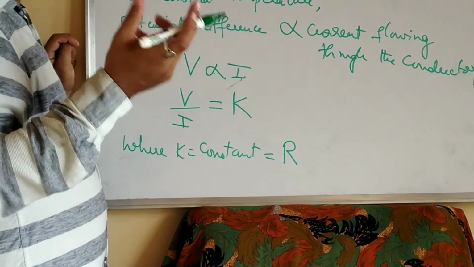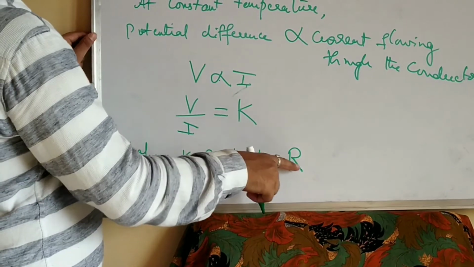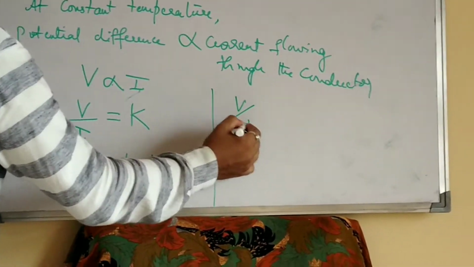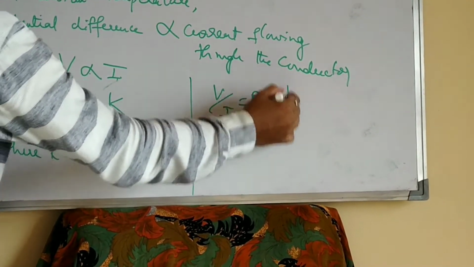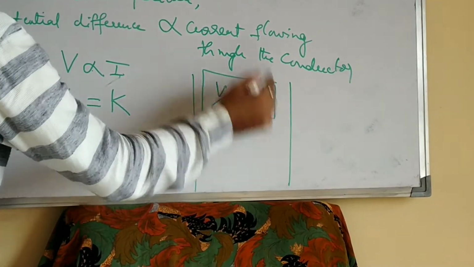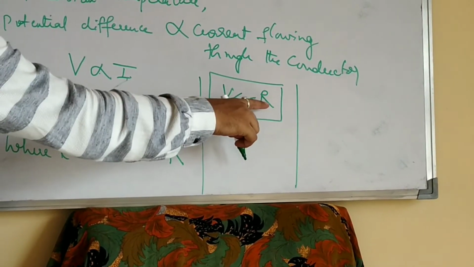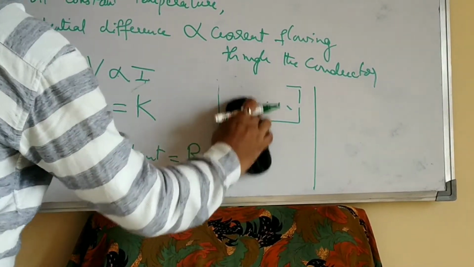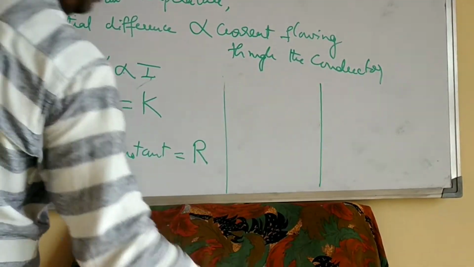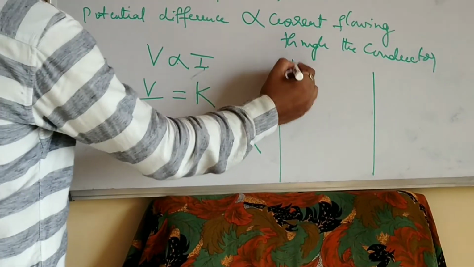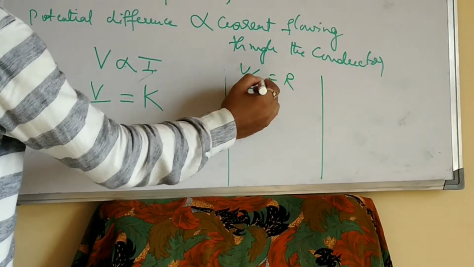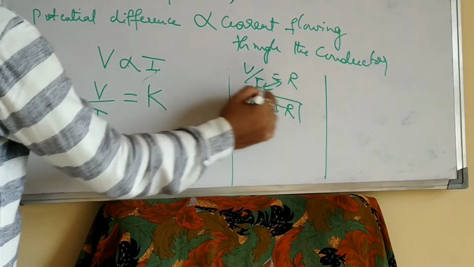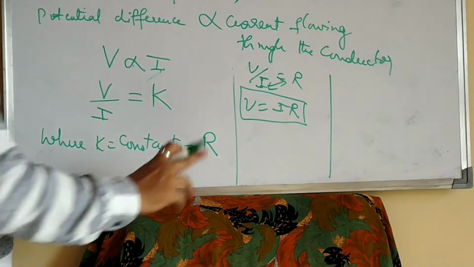We have seen the definition of resistance, right? So this constant of proportionality is nothing but R, which means V by I is equal to R. So this is the first formula, that is V by I is equal to R. Now you can even move further. V by I is equal to R, or if you cross multiply, V is equal to I into R. Now this is Ohm's law, first formula.